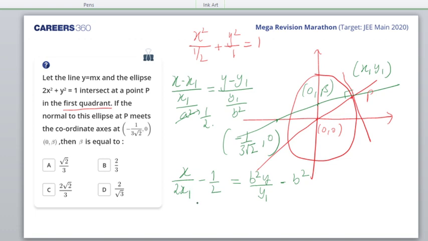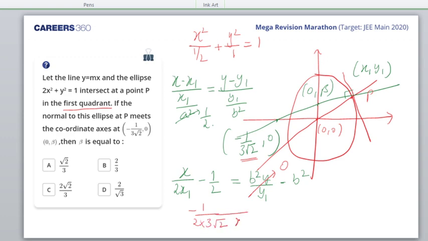So now for this equation, x-intercept is given. That means if I put y is equal to 0, then x is minus 1 by 3 root 2. So this is minus 1 upon 2 times 3 root 2.